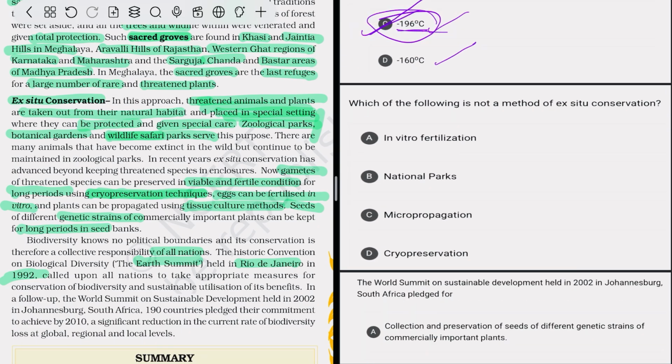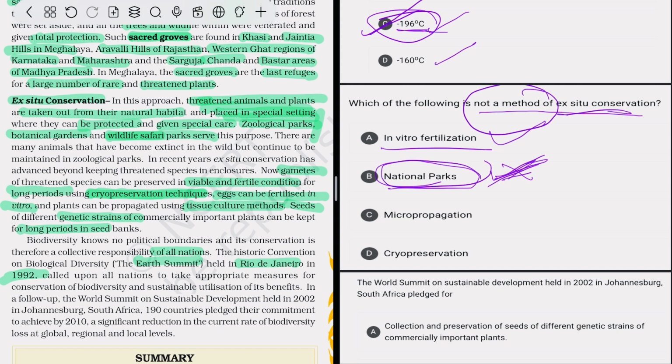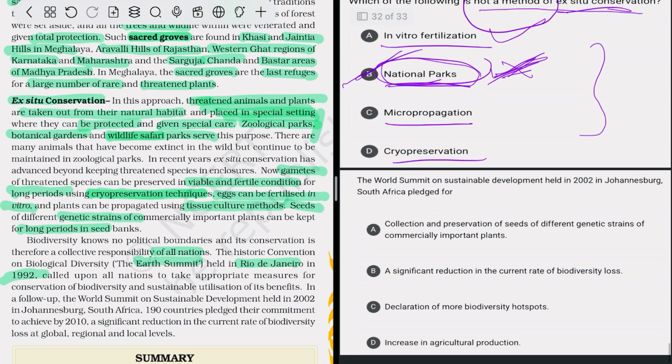After that, which of the following is not a method of ex situ conservation? In vitro fertilization, ex situ conservation. National park, that is an in situ conservation method, so that is the option that is not a method of ex situ. National park is an in situ conservation method, not ex situ. So option B is correct. Micropropagation and cryopreservation are techniques of ex situ conservation.